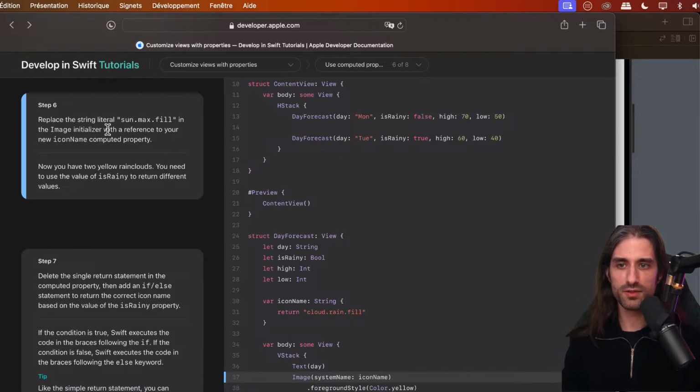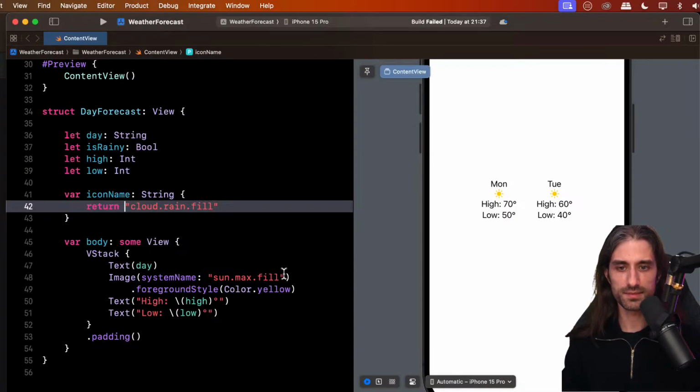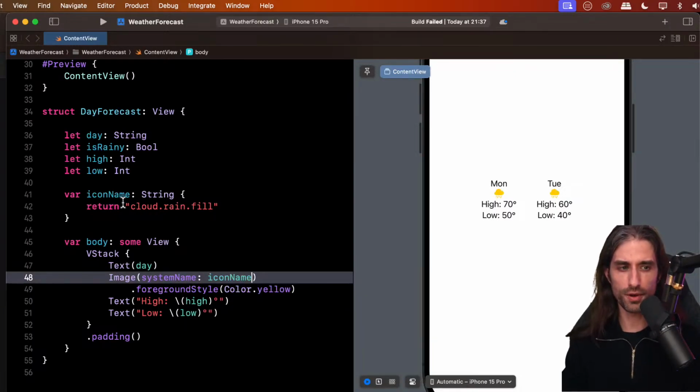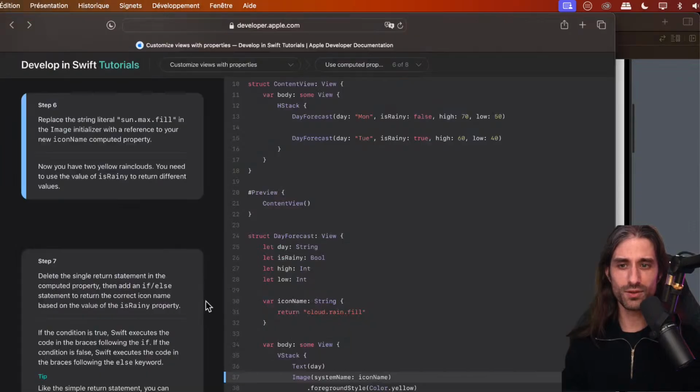Then we will replace the string literal sun.max.fill in the Image initializer with a reference to the new iconName computed property. So let's do that. I don't really like that they use the word reference here, because it's more like we are calling the property. I get that they say reference in the sense that we refer to the property, but a reference has a very specific meaning in Swift. If you ever hear reference types and value types, this is not the meaning that's used here at all. Here they just say that it refers to it, so it uses it, in the same way as using the computed property.